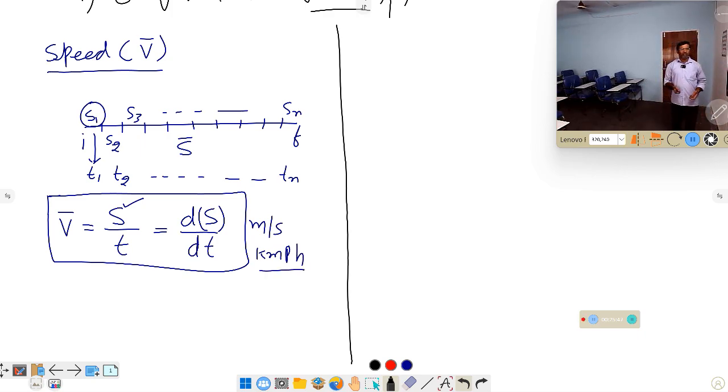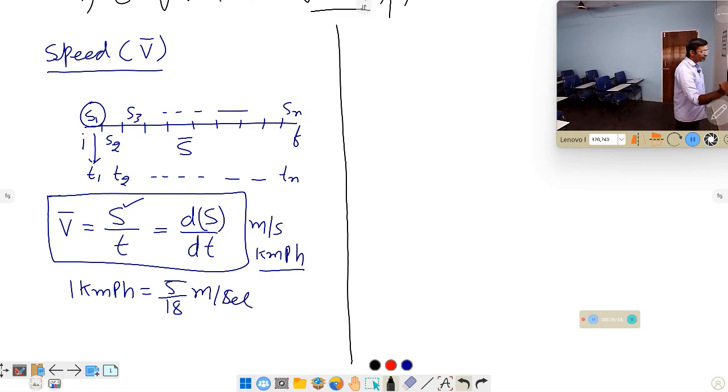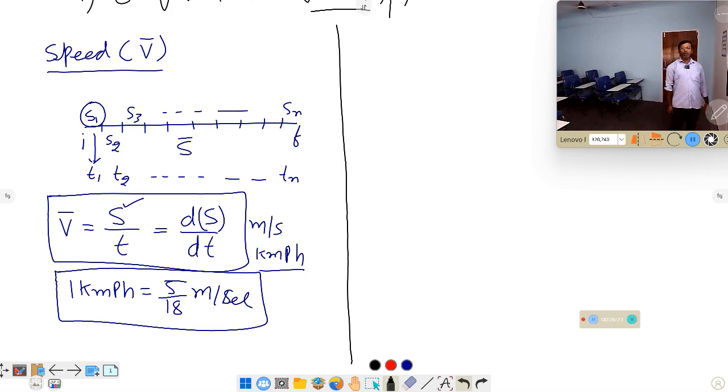Here we have one concept to understand: the conversion of problems between meter per second and kilometer per hour. You have to understand that 1 kilometer per hour is equal to 5 by 18 meter per second. You have to know this relation and apply it while solving problems.